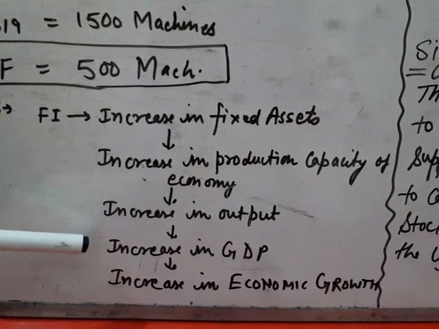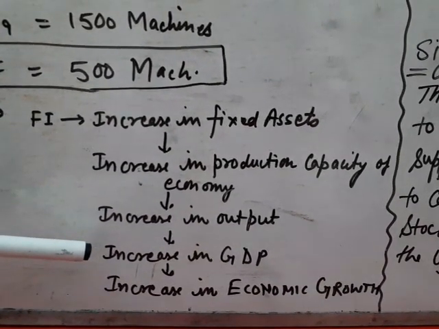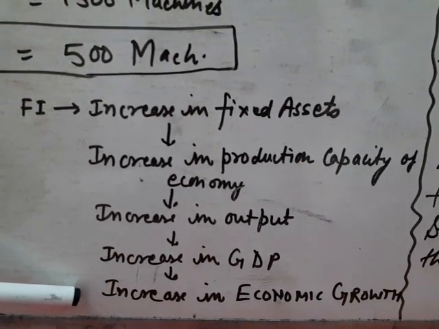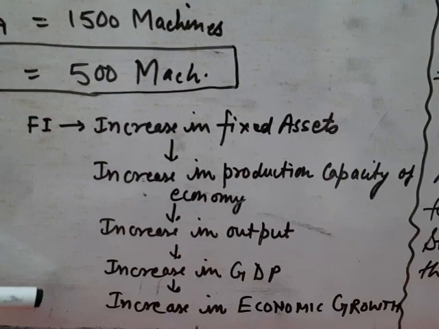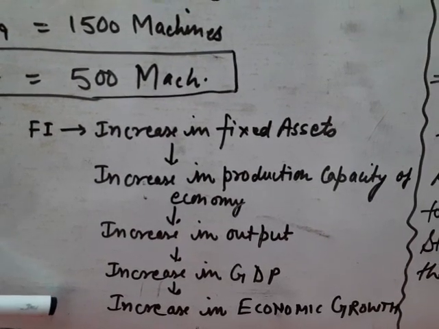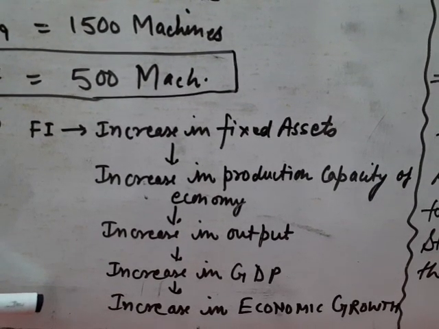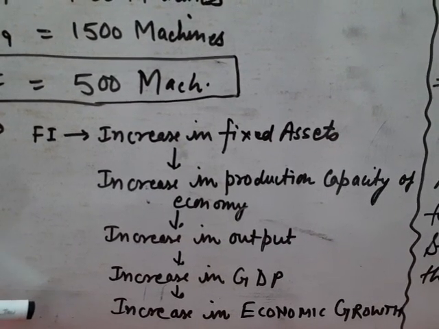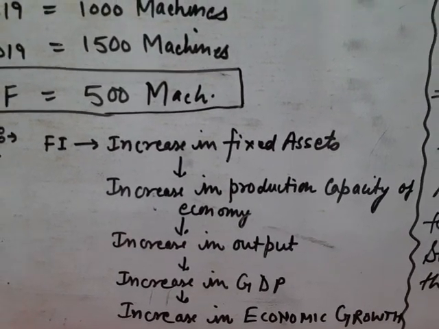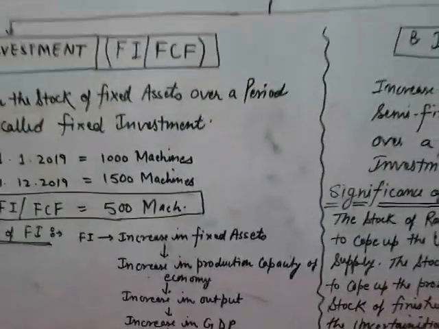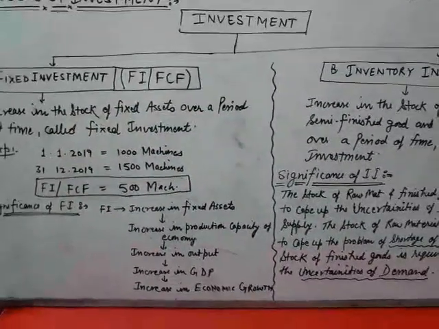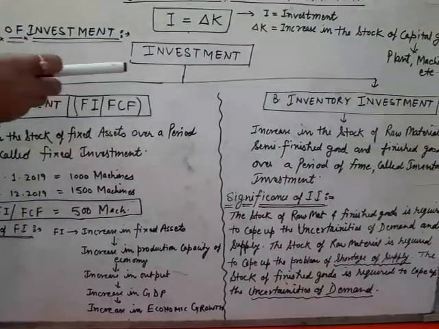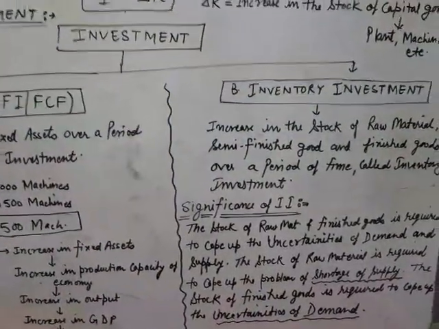Increase in production means increase in GDP, and increase in GDP is also known as increase in economic growth. It means if the fixed investment in an economy increases, it will induce the economic growth of the country. This is the positive significance of fixed investment on any economy of the world. This is fixed investment. The second aspect of investment is inventory investment.